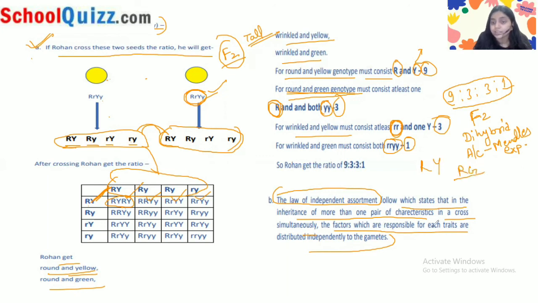So the factors responsible for each trait are distributed independently to the gametes. So this is the law followed in this experiment, according to Mendel's experiment in the F2 generation.